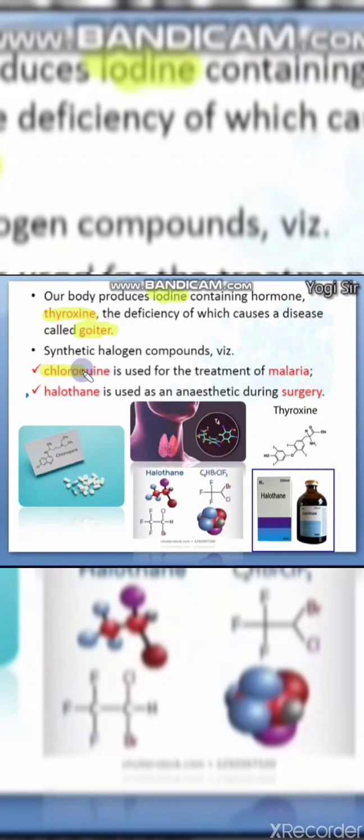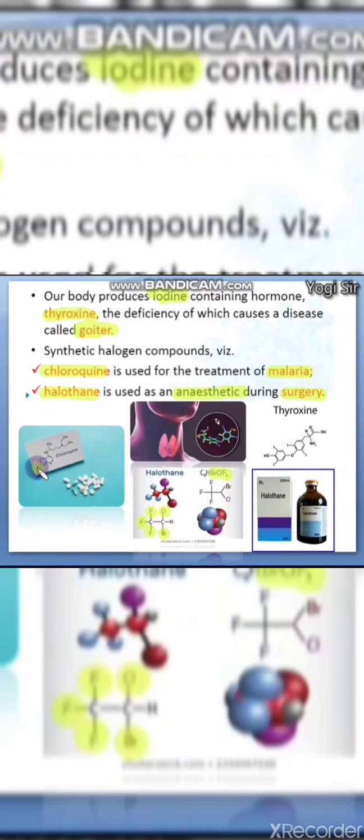Similarly, another molecule like chloroquine, which is a very good anti-malarial drug, contains chlorine atoms. Another is halothane. Halothane is used as a general anesthetic during surgical operations, which is mentioned here. Halothane contains bromine, chlorine, and 3 fluorine atoms. You can see here 3 fluorine atoms and bromine and chlorine. So it is one of the polyhalogen compounds.